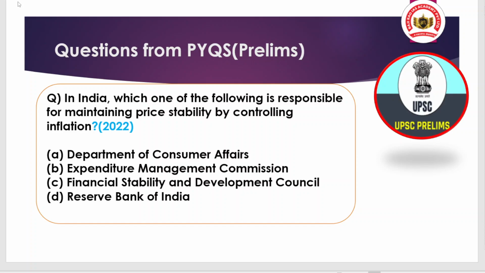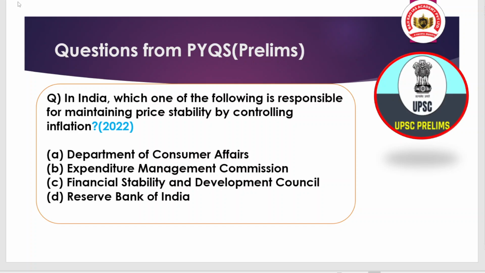Suppose a commodity's price is 10 rupees, and the next day you go to the market and buy the same product, the price has increased by 5 rupees, that is, a total of 15 rupees. So the inflation rate here is 50%, because from 10 rupees the price rose to 15 rupees. That means the inflation rate is 50%. So inflation in simple terms means a general rise in the price.